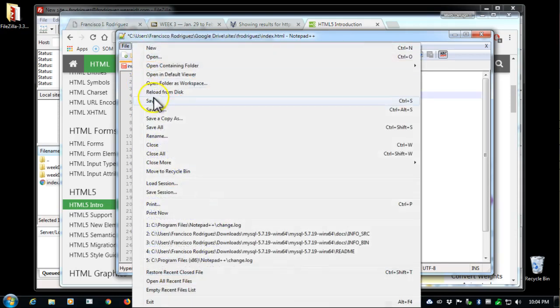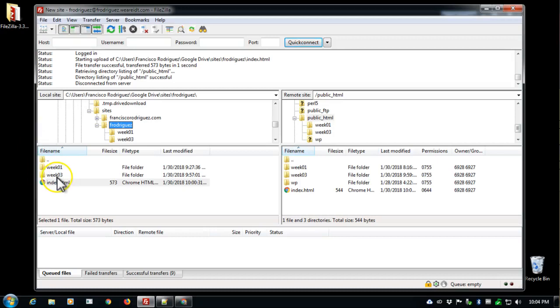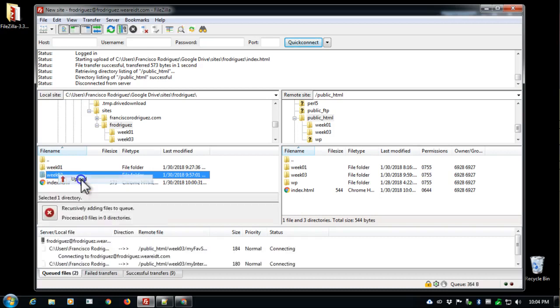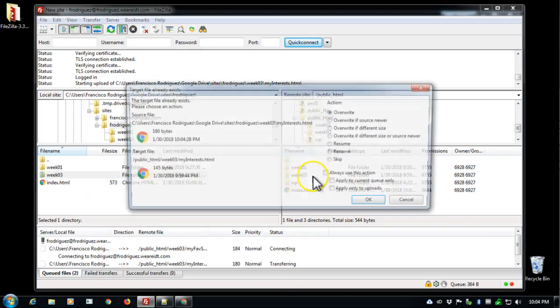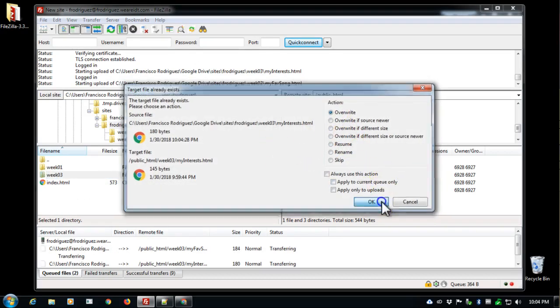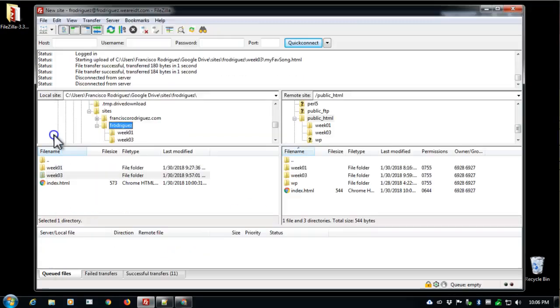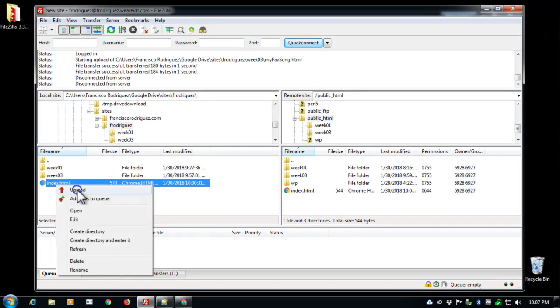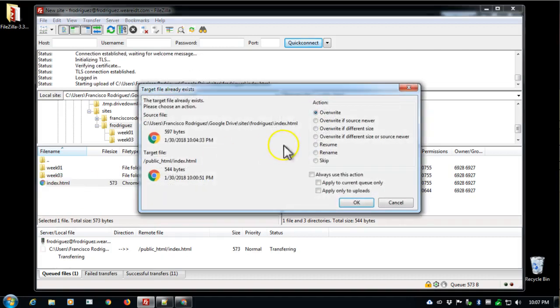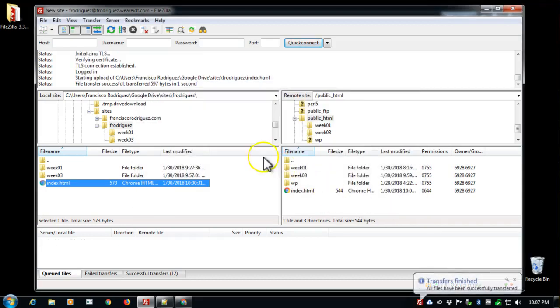and file save. Finally, I can upload all of week 3 again. I'll just upload that folder, replace the folder that's already there, tell it to overwrite, click OK. Oh, and let's not forget about uploading the index file as well. Right click and upload. Since this is the file, notice the difference in bytes. There are different files. Click OK to replace, to overwrite. Since this is the one that's being checked,